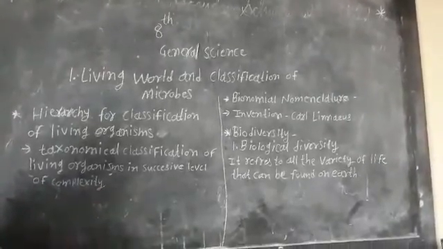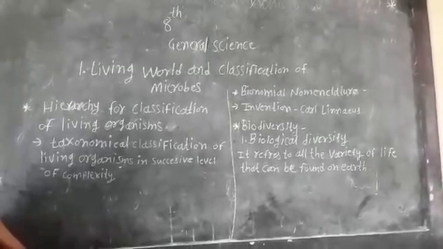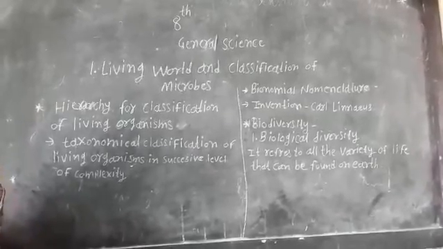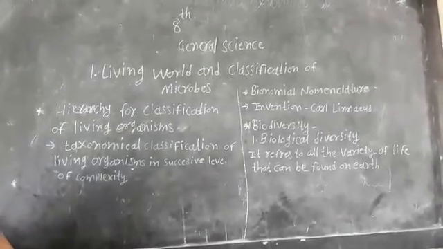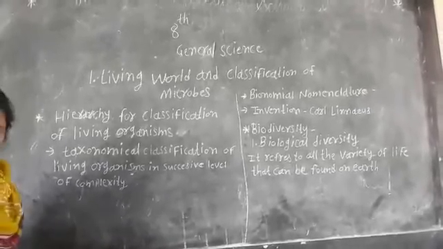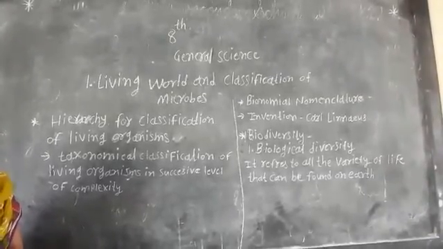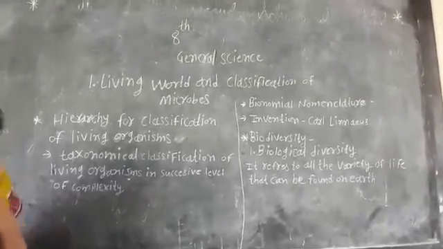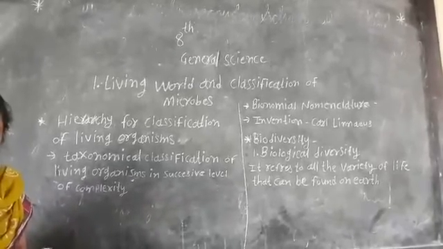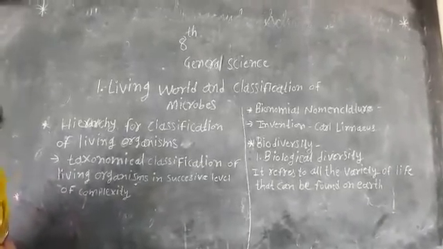First one, complexity of structure. Complexity means what? It depends on the types of cells, meaning prokaryotic and eukaryotic. Second, complexity of organism. They are divided into 2 types, unicellular or multicellular. Third, mode of nutrition. Mode of nutrition means the way in which they are taking the food.